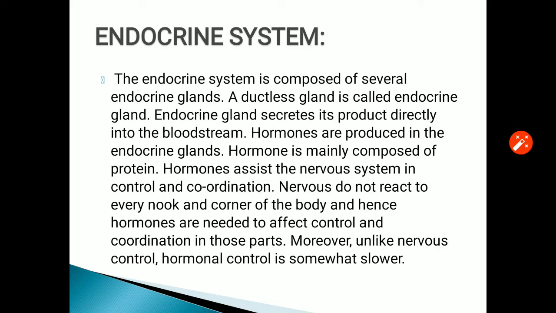Hormone is mainly composed of proteins. Hormone assists the nervous system in control and coordination. Nervous system does not react to every nook and corner of the body, and hence hormones are needed to affect the control and coordination in those parts. Moreover, unlike nervous control, hormonal control is somewhat slower.